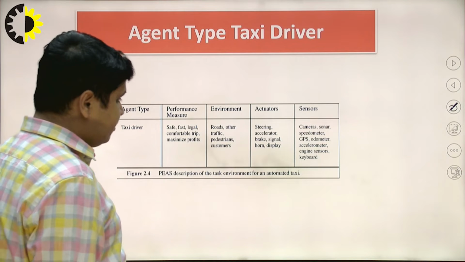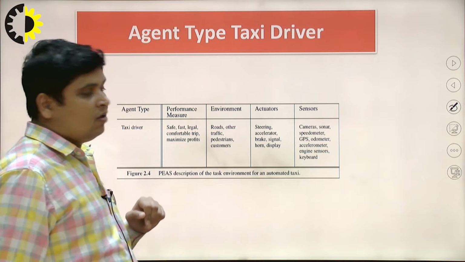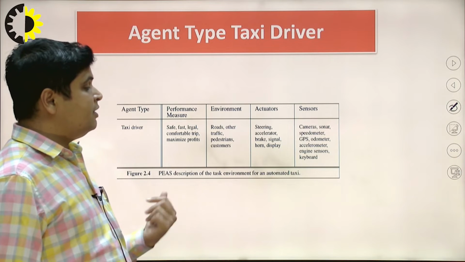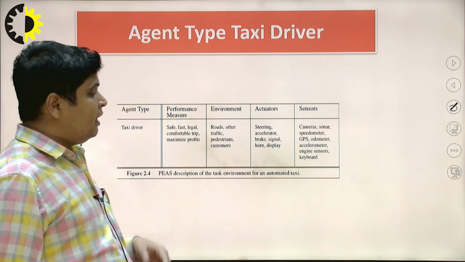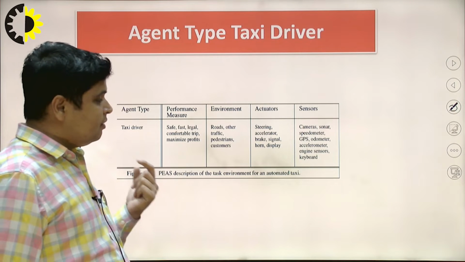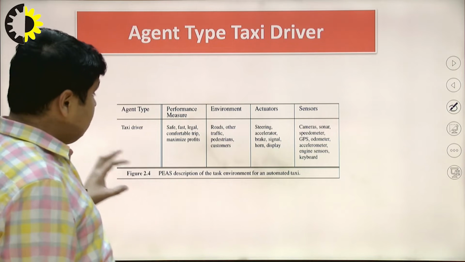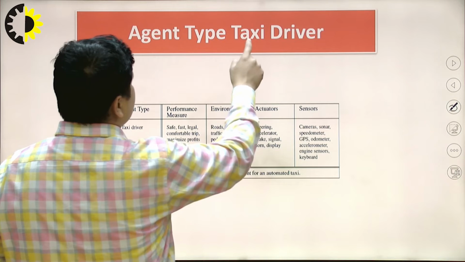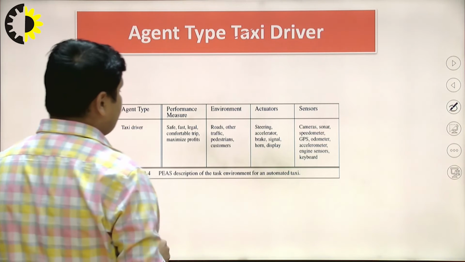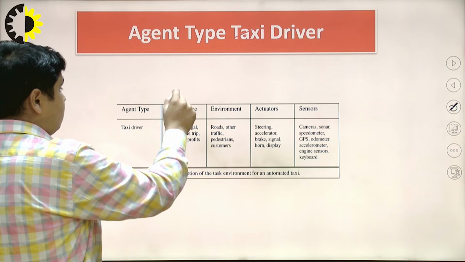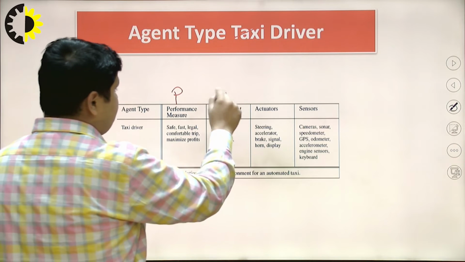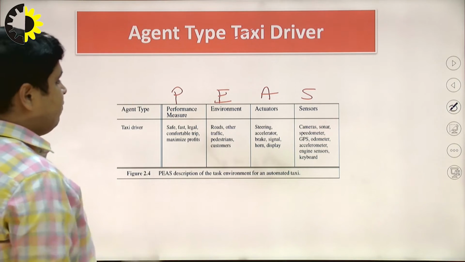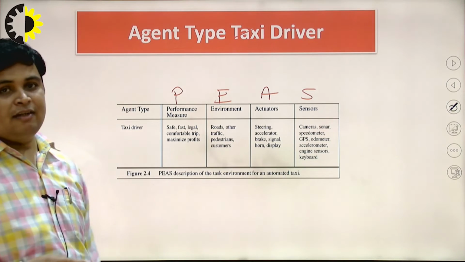What different sensors are required? A lot of sensors are required: cameras, sonar, speedometer, GPS, odometer, accelerometer, engine sensors and keyboards. When you design an agent type, here a taxi driver, first we have to take the PEAS: performance, environment, actuators and sensors.